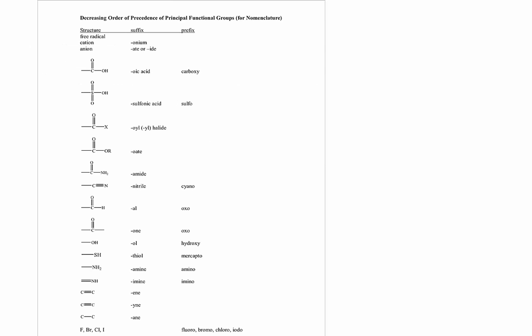You can see from this chart of order of precedence of the functional groups for nomenclature purposes that the amines are a little lower in priority than thiols, alcohols, and aldehydes and ketones, and they're higher in priority than the alkenes, alkynes, and even the imines. When the amine is the highest priority functional group, the suffix will be amine.